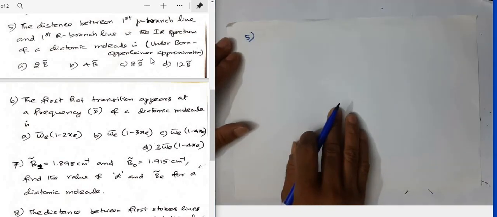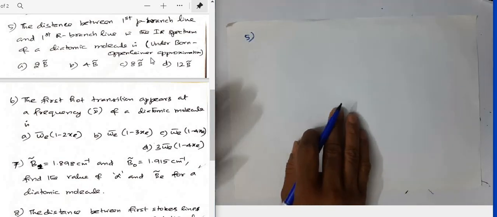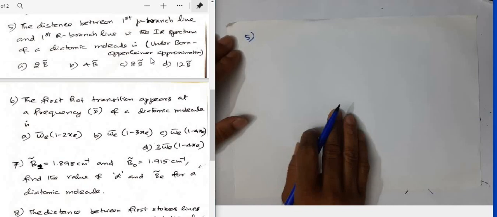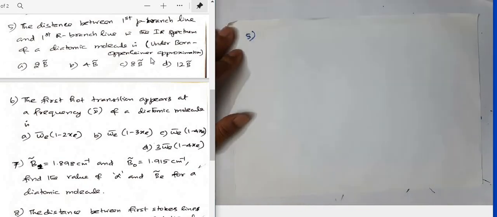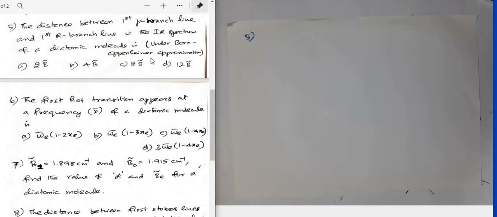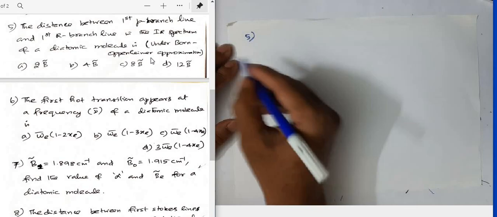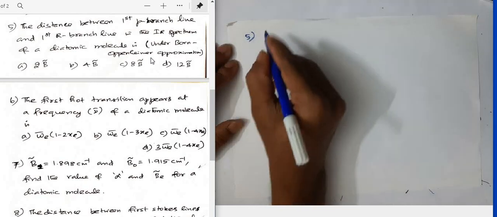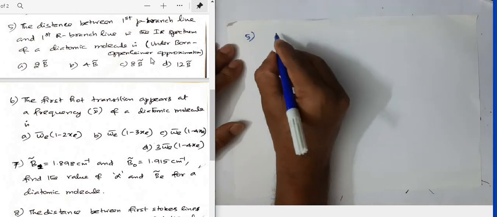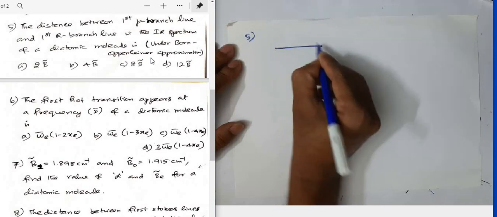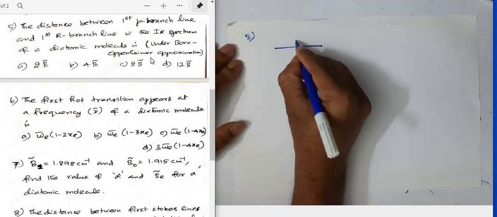Under this situation, lines appear in the P branch and R branch, and what is the distance between the first P branch line and the first R branch line? The distance is actually 4B in the spectrum.